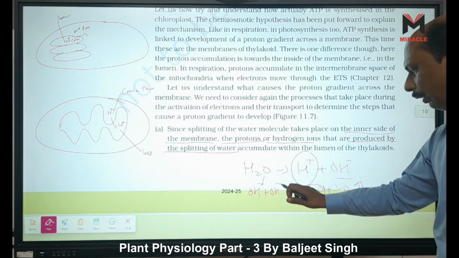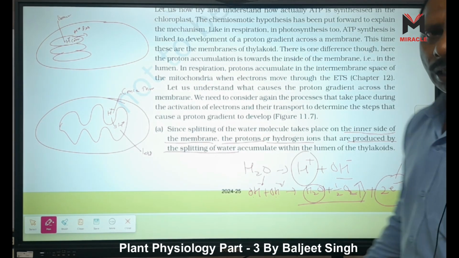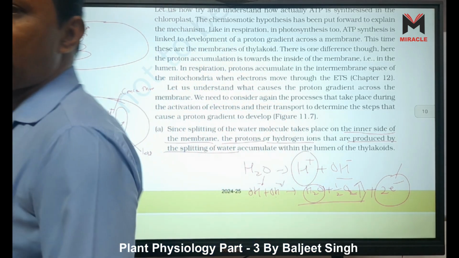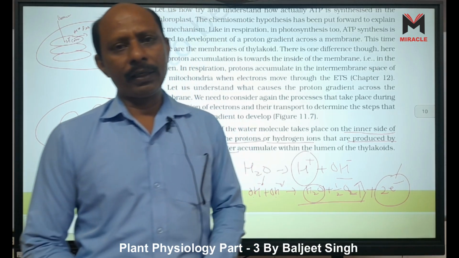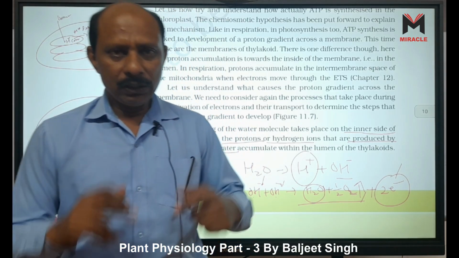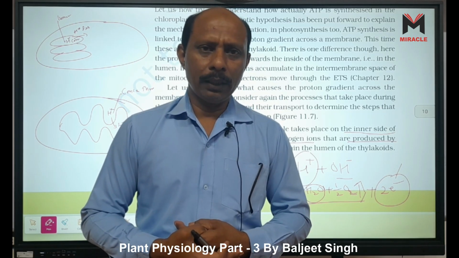These electrons come into the electron transport system. Then the second step starts. These electrons are transported to pheophytin, which is the first electron acceptor. This first electron acceptor transports the electron to the hydrogen acceptor.